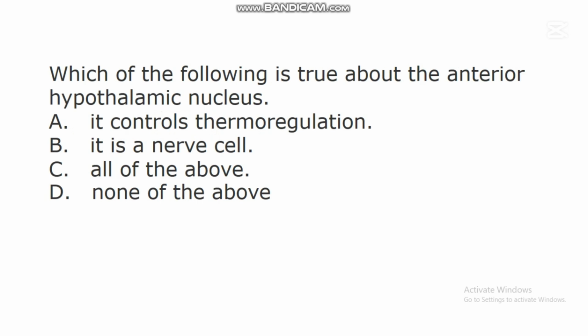In this question, the correct answer is C. All of the above. There is what we call anterior hypothalamic nucleus. Studies have shown that this nucleus controls thermoregulation, and this nucleus is one of the nerve cells in the hypothalamus.